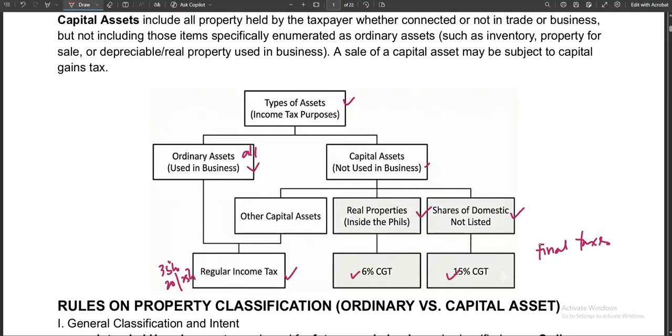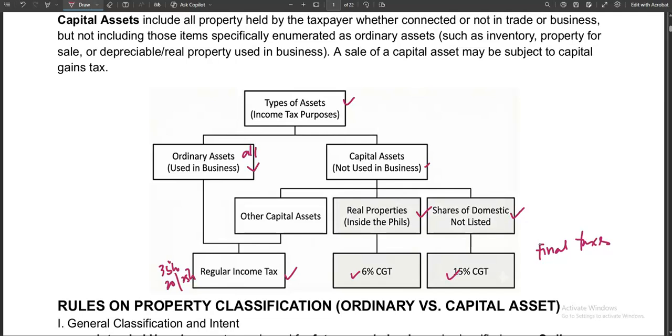Therefore, if you compare that with 6% and 15%, they are substantially lower. So it is always the intention of the taxpayer that before they sell their stocks or their capital assets, they make sure that these are classified as capital assets subject to capital gains tax. But again, that is only limited to real properties located inside the Philippines. Capital asset, meaning to say they are not used in business.